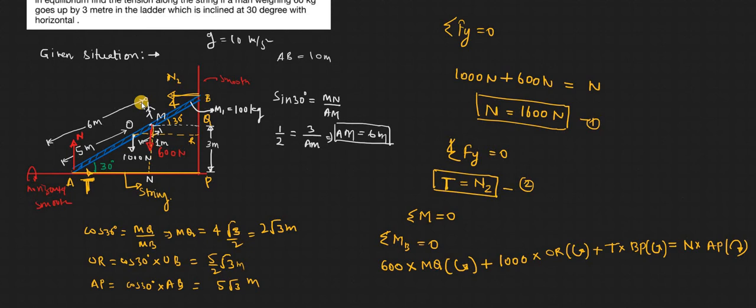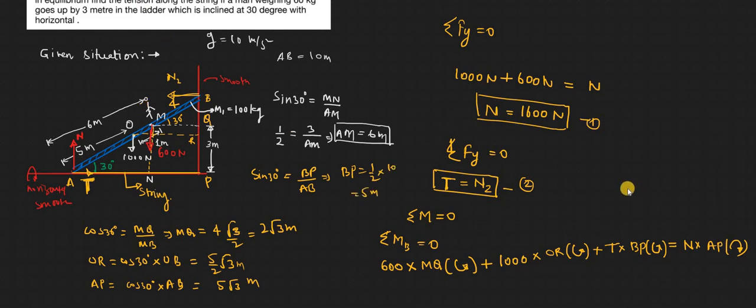We have calculated everything except BP, which can also be calculated using trigonometry. Sin 30 equals BP upon AB, so BP would be 1 by 2 into 10, which is 5.